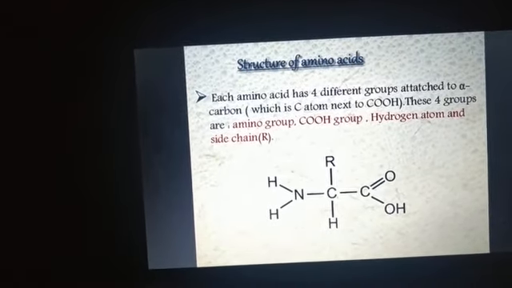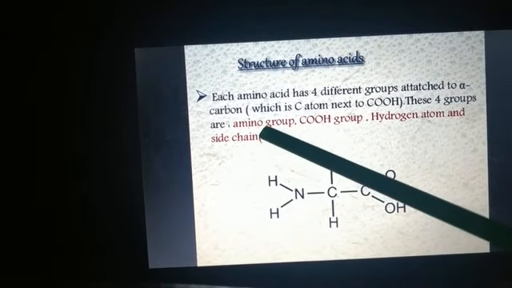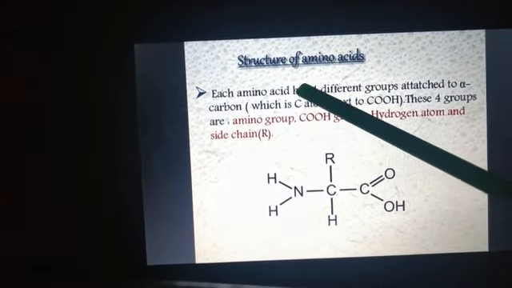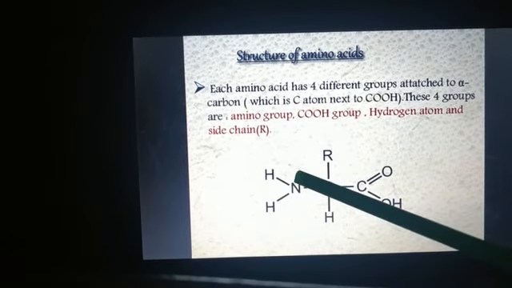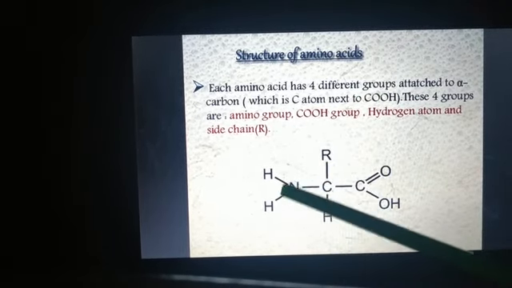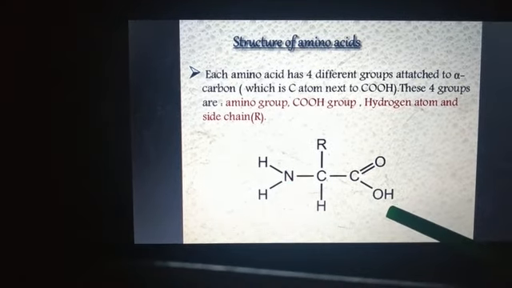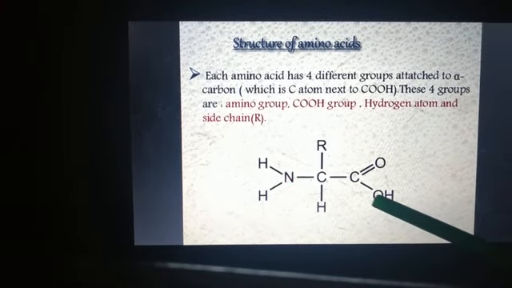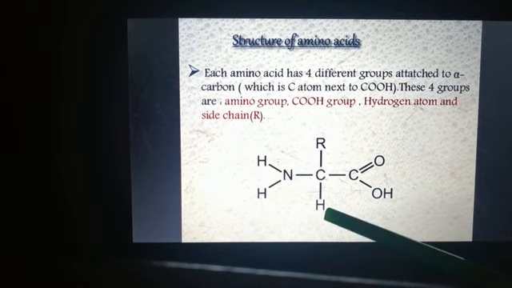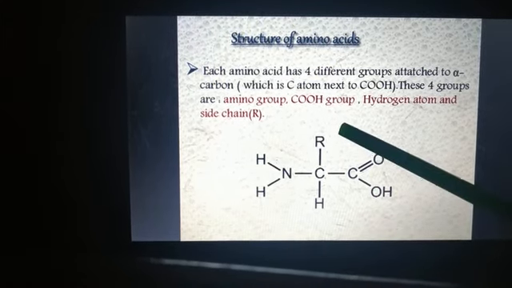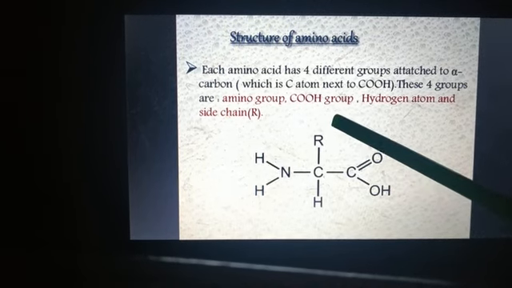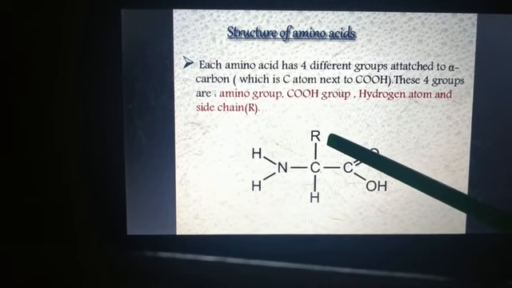These 4 different groups are the amino group, NH2, then the carboxyl group, that is COOH, then the hydrogen atom, and the side chain, that is denoted as R.